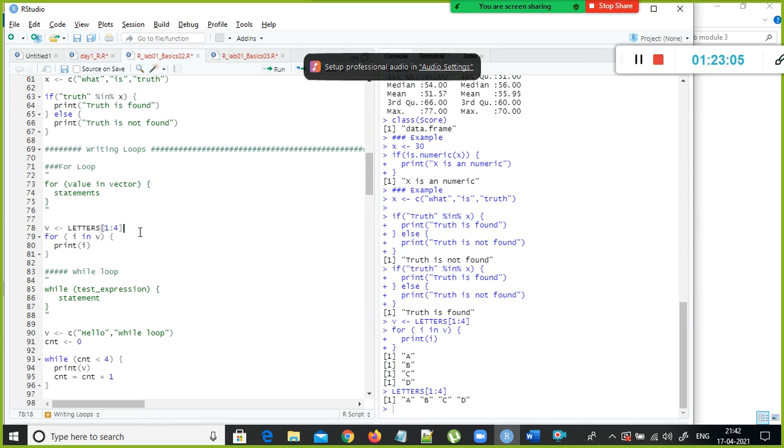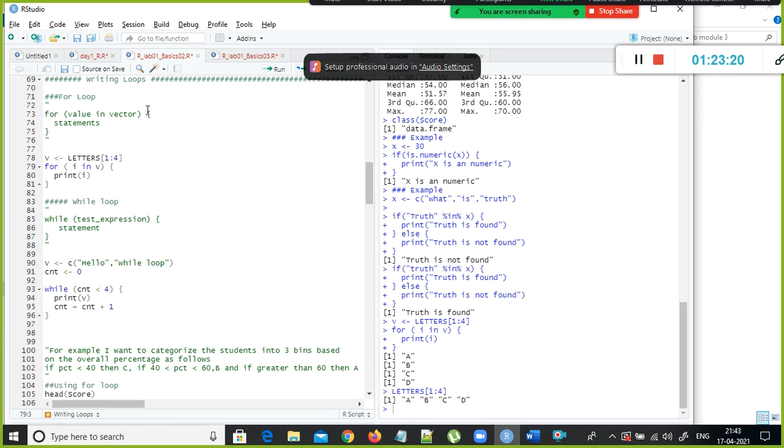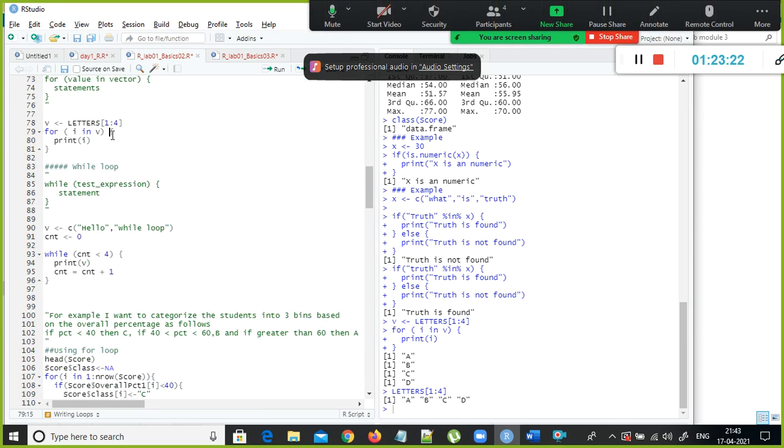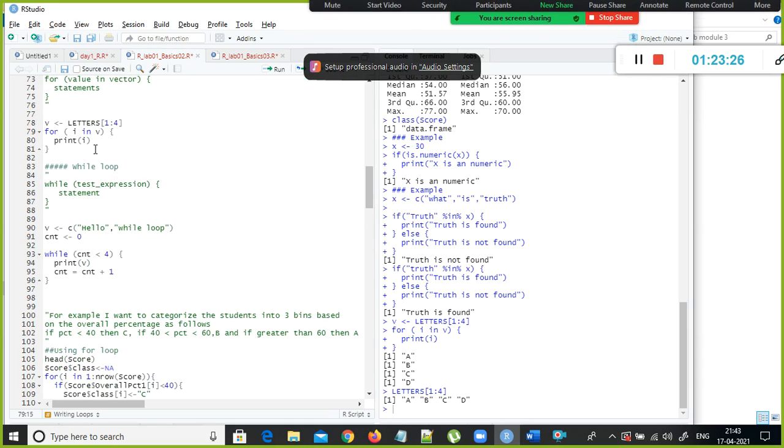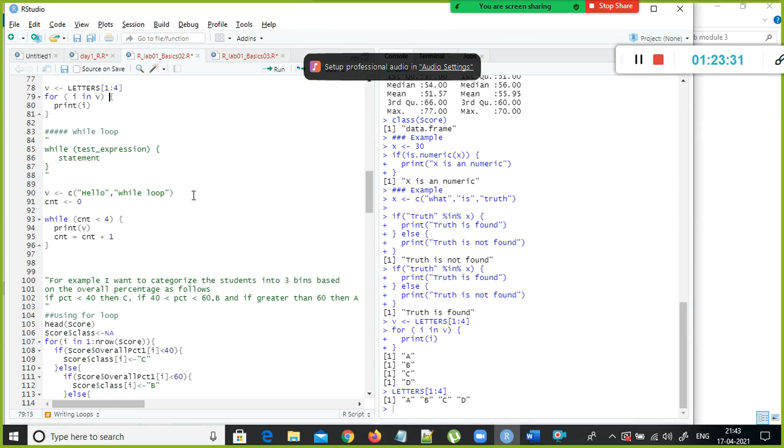If you want to display the alphabet letters between some ranges, we can specify it here. With this I created a vector, and I want to iterate over the values stored in the vector using a for loop. It is the same as Python, but the only difference is that in Python we use a colon to specify the block of code, whereas here we use curly braces like other programming languages.